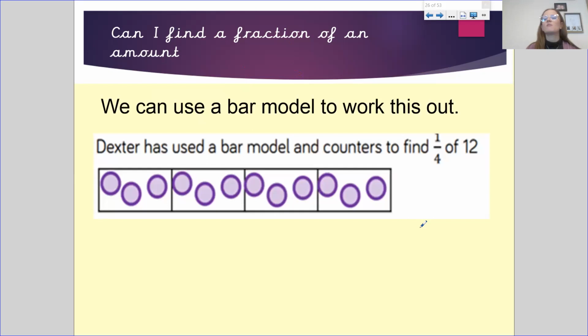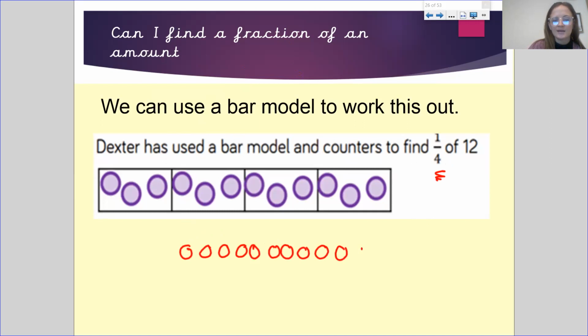We can also use a bar model to do this. So Dexter has used a bar model counter to find a quarter, 1/4 of 12. I'm going to just redraw it so you can see. So we've got 12, 1, 2, 3, 4, 5, 6, 7, 8, 9, 10, 11, 12. So we've got 12 pieces, and that would make a whole.